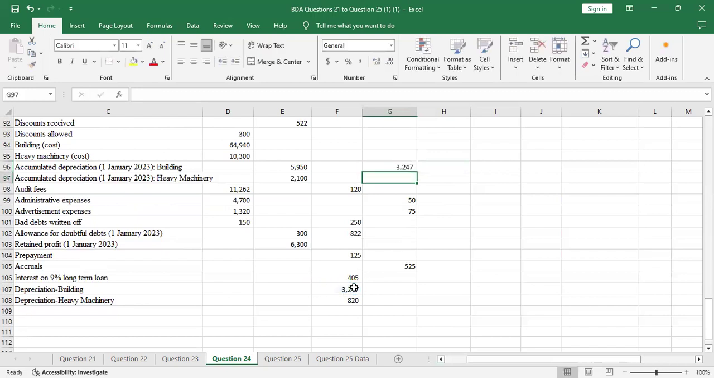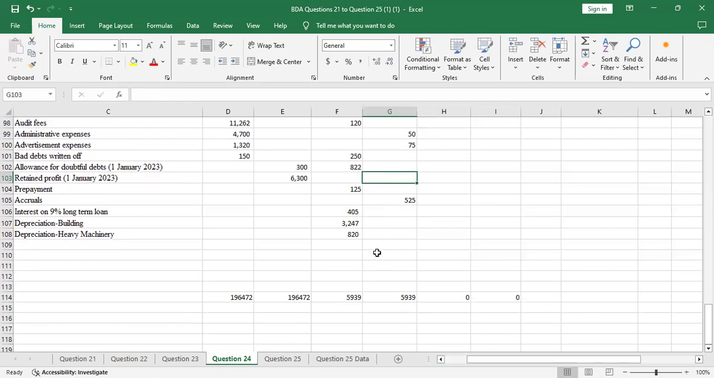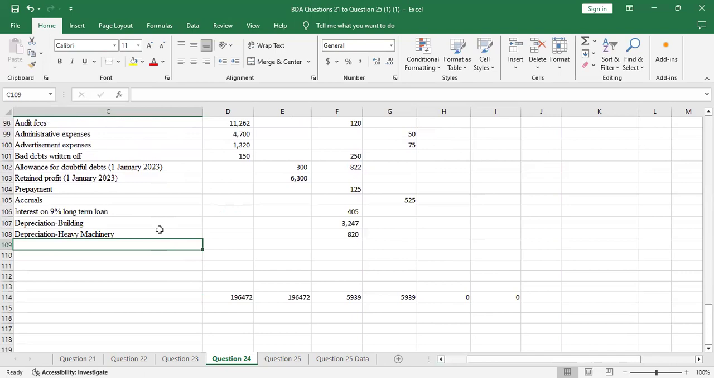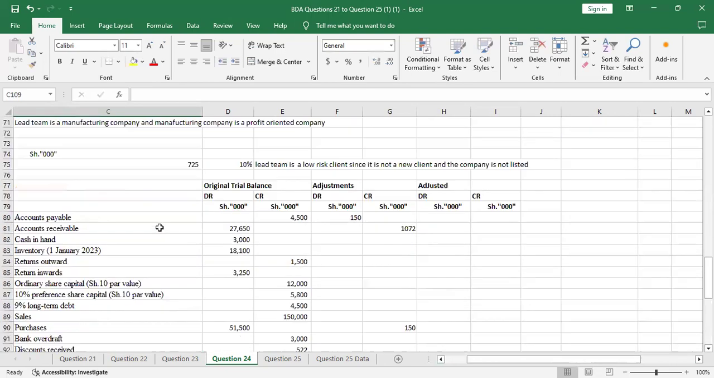3247. Then I'll do the same. Let me just drag to get the 820 there. Yeah, that's okay. I put it on the other side of the adjusted. And you have to be very keen, you might end up messing.